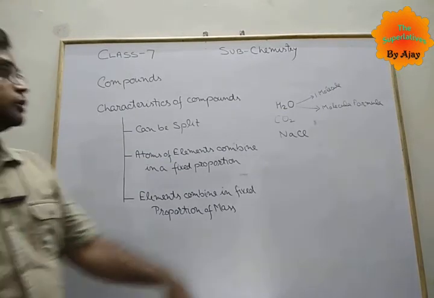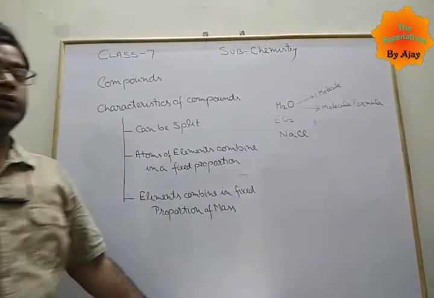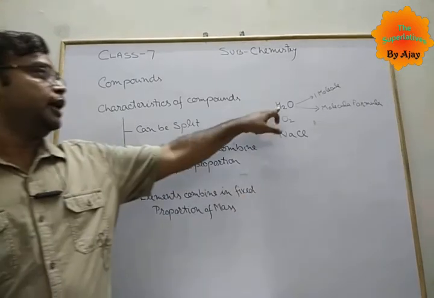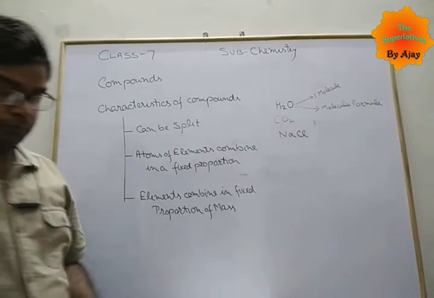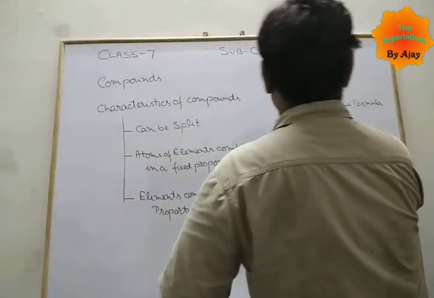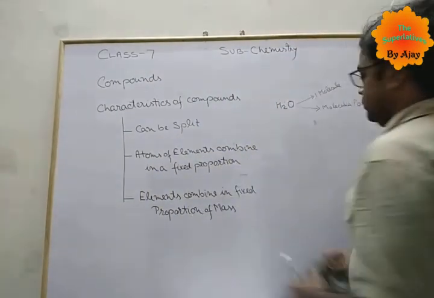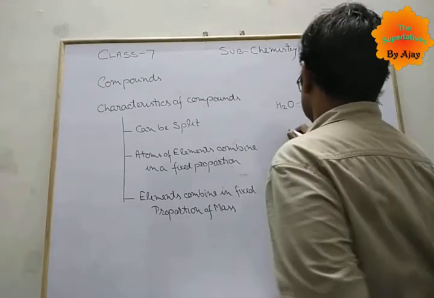Here, it is mass that is considered. In the case of H2O, the mass of one atom of hydrogen is 1, and there are 2 atoms, and the mass of one atom of oxygen is 16.